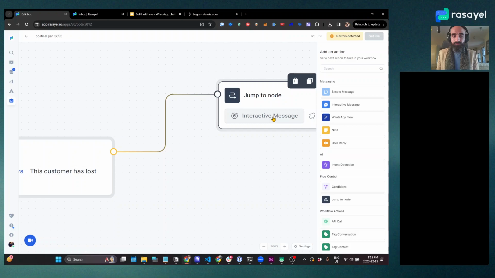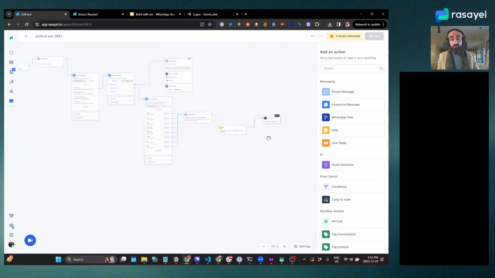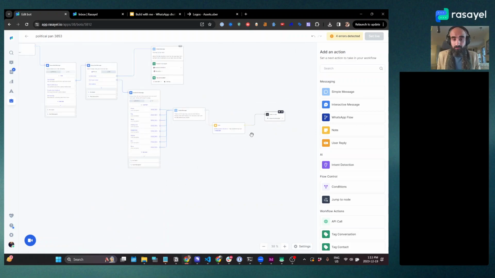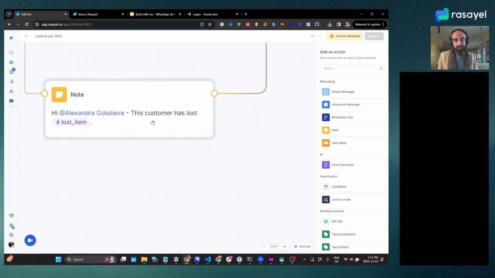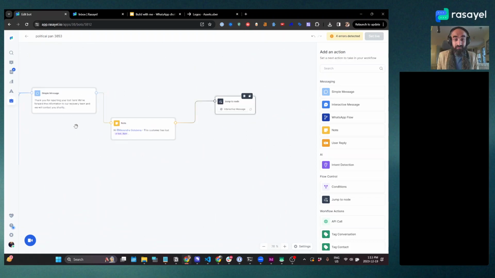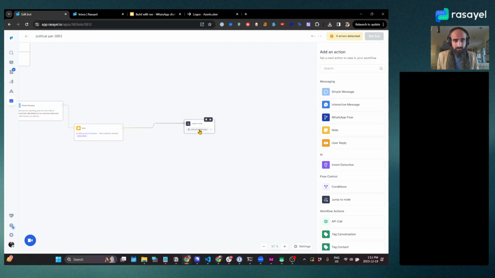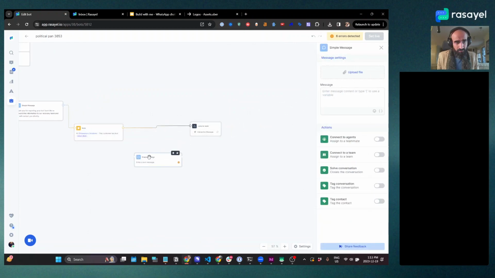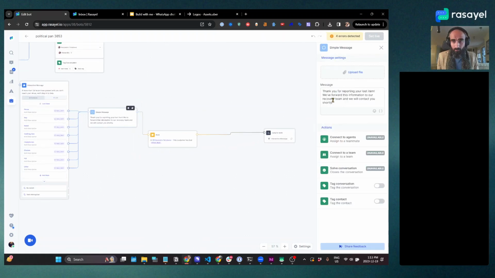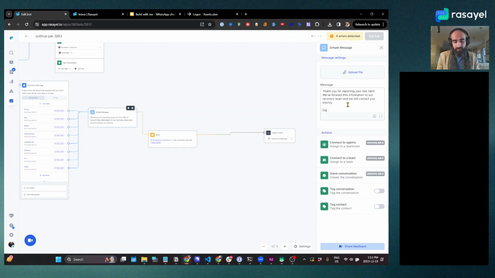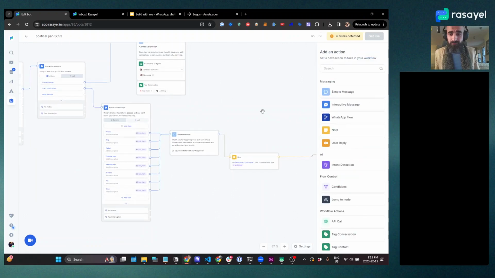We'll get them back to the first node. So restart the flow once this part is complete. And maybe before that, we want to add another message. Over here, we can say, do you need help with anything else? All right. So this is what we've got so far.